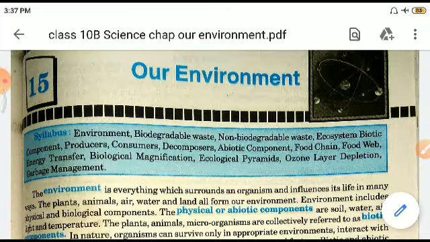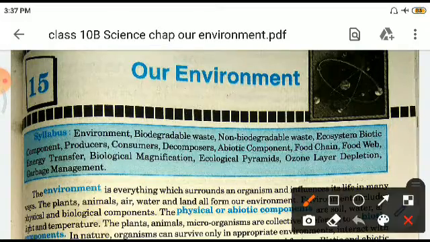Children, you all know that environment is everything which surrounds an organism and influences its life in many ways. The plants, animals, air, water, and land all form our environment. Environment includes physical and biological components. The physical or abiotic components are soil, water, light, and temperature.